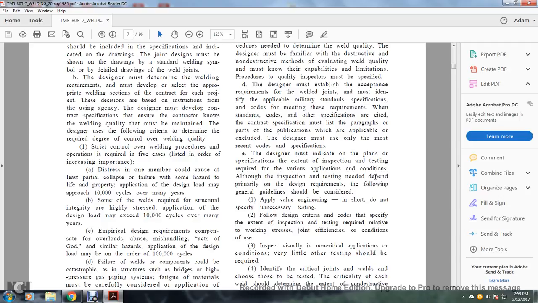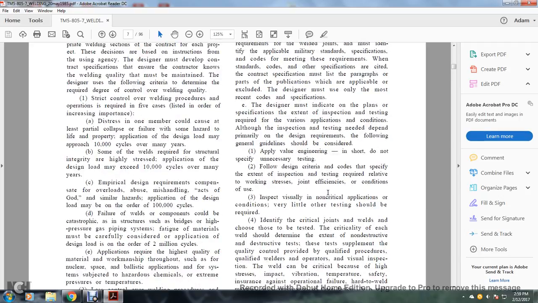The inspection testing needed depends primarily on the design requirements; the following general guidelines should be considered. 1. Apply value engineering. In short, do not specify unnecessary testing. 2. Follow the design criteria codes for the specified extent of inspection testing required for the working stress, joint efficiency and conditions of use. 3. For visual inspection of non-critical applications, very little other than testing should be required.